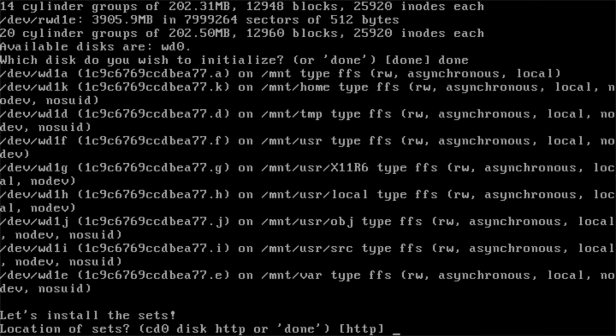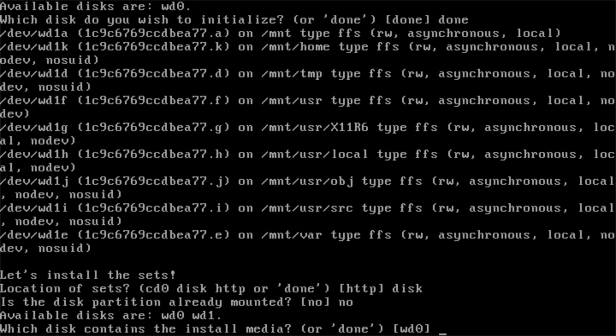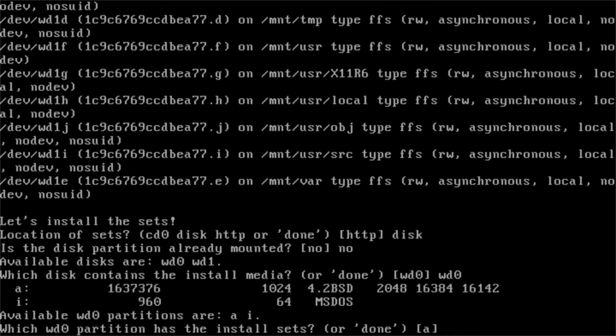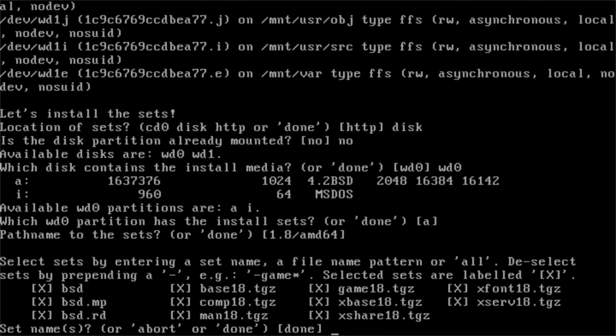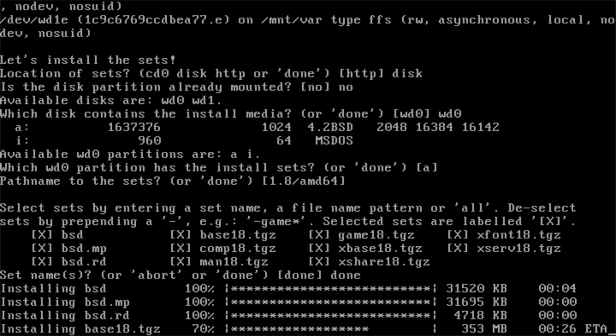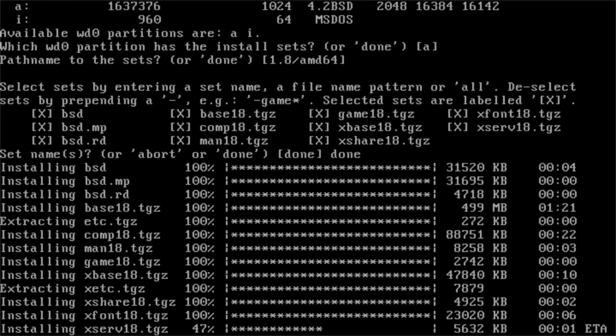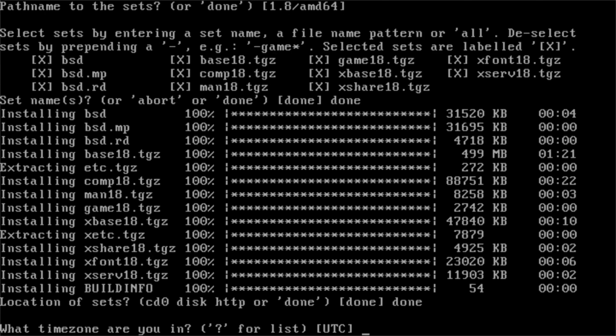Now install the sets. When asked for the location, choose disk, since the USB already contains them. Select the install media disk and choose partition A. Accept the default path. All installation sets are selected by default. Press Enter to continue. Once installation completes, accept the default options and select your time zone. I'll keep UTC for this example.